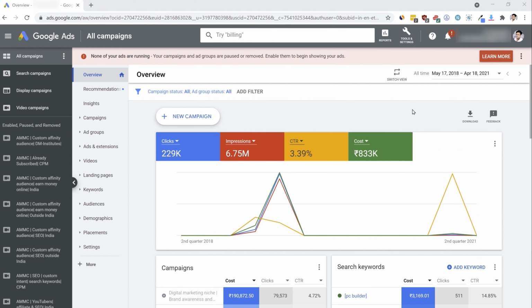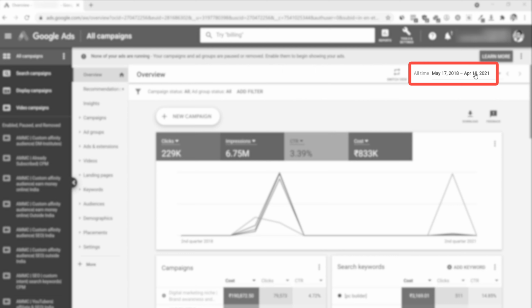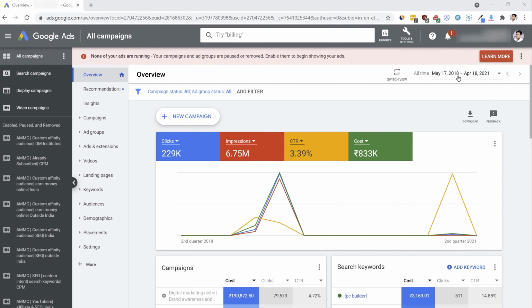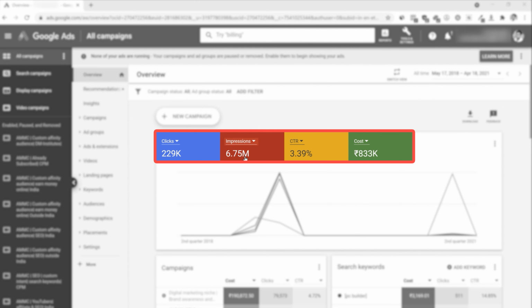So this is one of the Google Ads accounts that we were using earlier to run ads. So this is how your dashboard will look once you start running ads. Here is the time selected. So I have selected the lifetime account. I created the account in 2018. The account is in Indian INR, so this account was used to run ads in India. Approximately $10,000 was spent and 6.75 million impressions were made and around 220,000 clicks were made. And the CTR was approximately 3.39%.